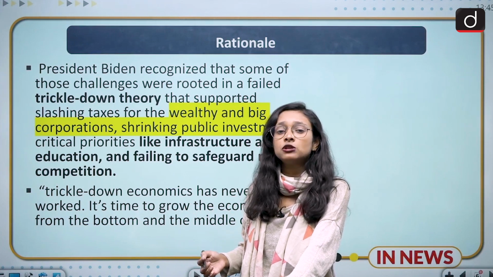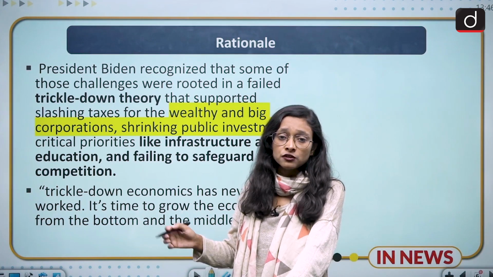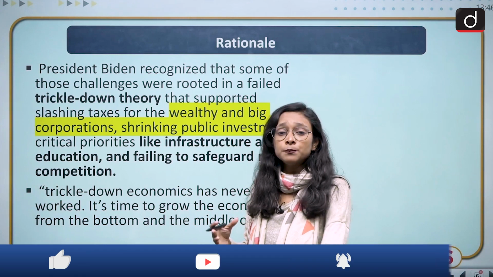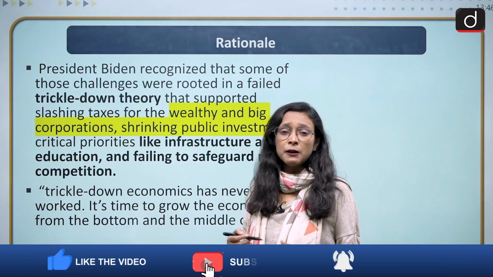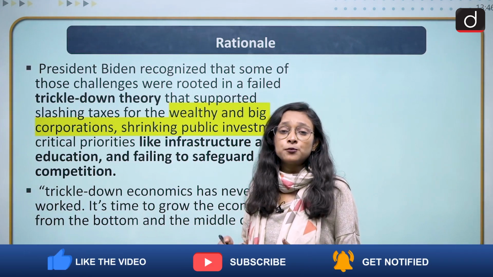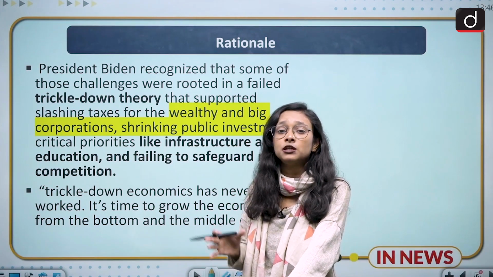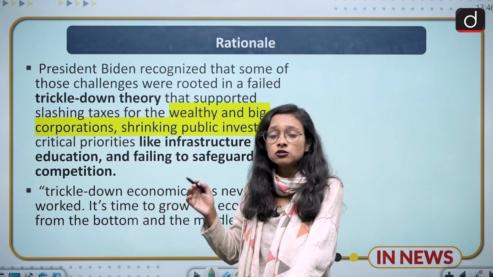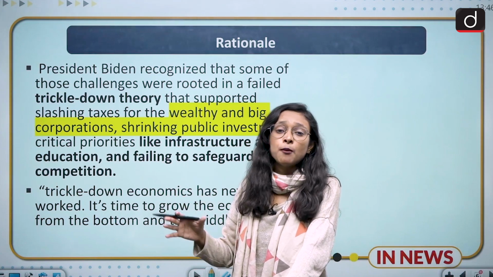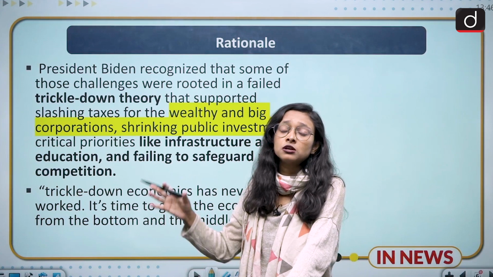So it will eventually benefit the wealthy population of the world. In this way, Biden has not approved this trickle-down effect, and has come with the idea that we have to run the economy from the middle out and the bottom up. It means that they will also care for the middle-income population and the bottom-income population.